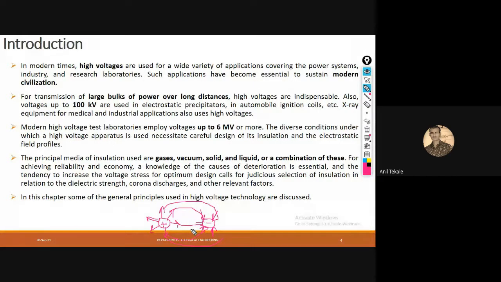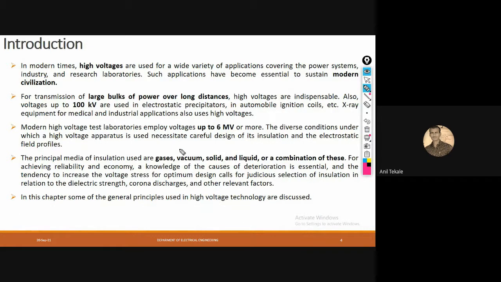How can it be calculated? By Coulomb's law, suppose there is a charge Q and a charge Q dash. Then the force is 1 upon 4 pi epsilon 0, into Q Q dash divided by R square, where R is the distance between the two charges. That is the electrostatic field.